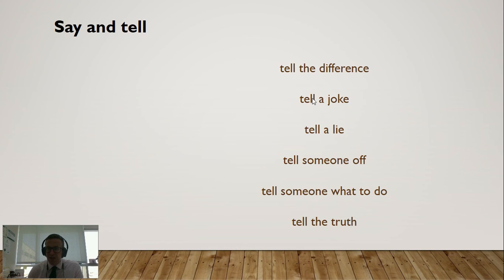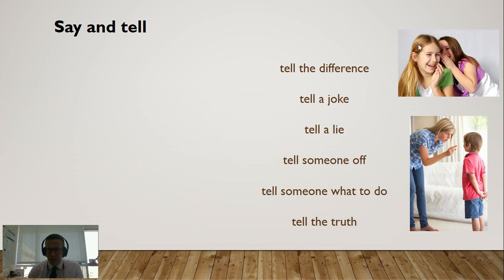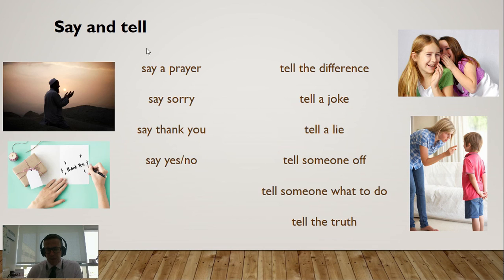For tell, we have tell the difference. We have tell a joke, like this little girl's telling this girl a joke. Tell a lie, when you don't tell the truth. Tell someone off, so when a mother tells a child off. Tell someone what to do, or tell the truth, so that's the opposite of tell a lie. So you need to remember these expressions that go with say or tell.